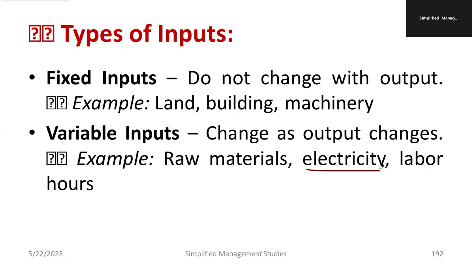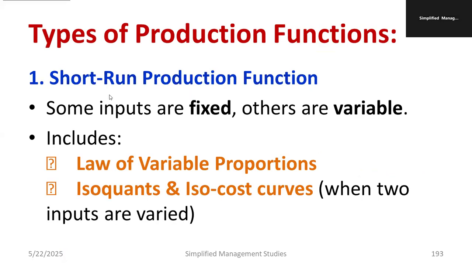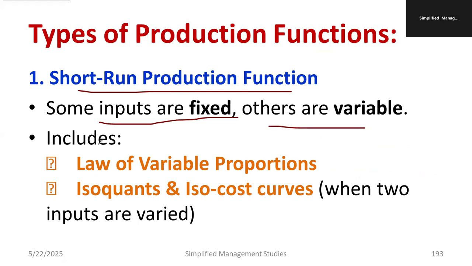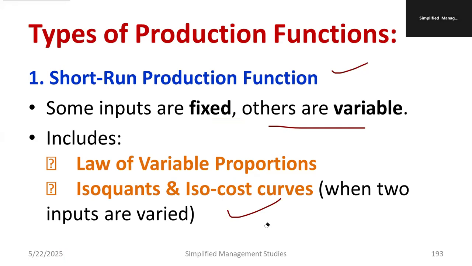Hope you understood. Now let me move on to types of production function. We already discussed the production function. The first one is the short run production function. Some inputs are fixed whereas other inputs are variable. It is a combination of fixed and variable inputs. Such a production function is generally called a short run production function. It follows the law of variable proportions. I'll be discussing it in detail later on. For the time being, just remember that it follows the law of variable proportions.